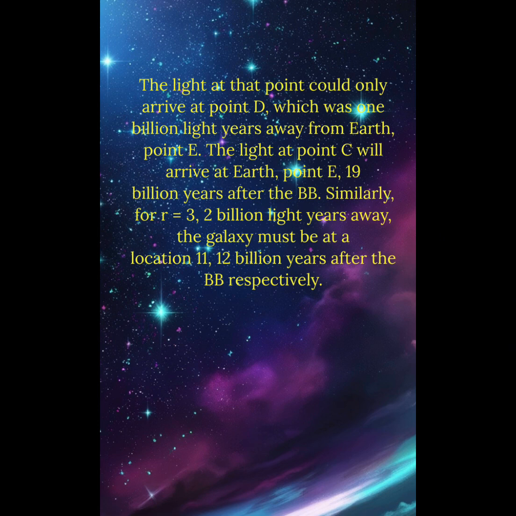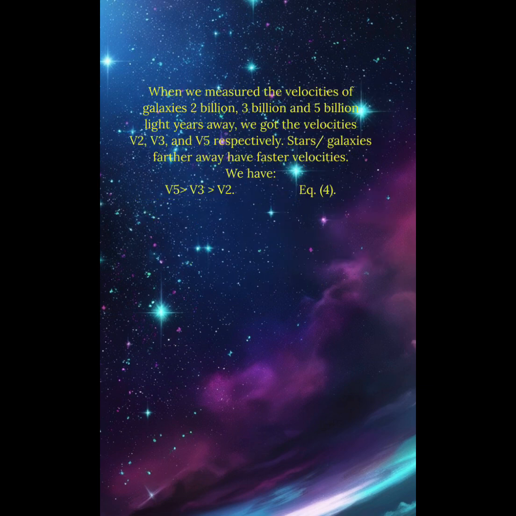Similarly, for r equals 2 billion light-years away, the galaxy must be at a location 12 billion years after the BB. When we measured the velocities of galaxies 2 billion, 3 billion, and 5 billion light-years away, we got the velocities v2, v3, and v5, respectively. Galaxies farther away have faster velocities. We have v5 greater than v3 greater than v2, Eq. 4.